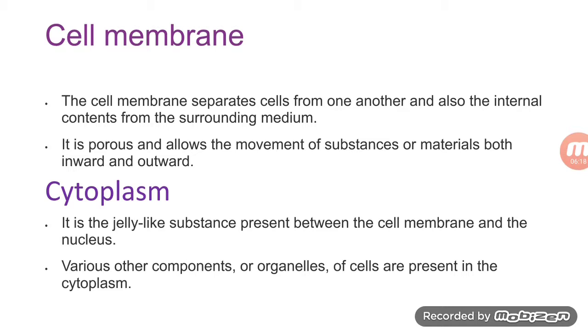Next, it is the cytoplasm. The cell membrane binds a thick jelly-like substance which is known as cytoplasm, which is present between the cell membrane and the nucleus. Various other components or the organelles of the cells are present in the cytoplasm that we have already discussed, like mitochondria, like ribosome, Golgi bodies, plastids, etc.